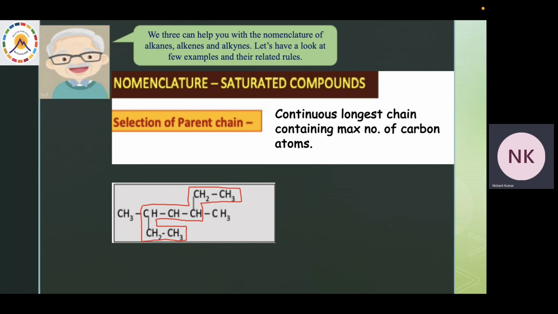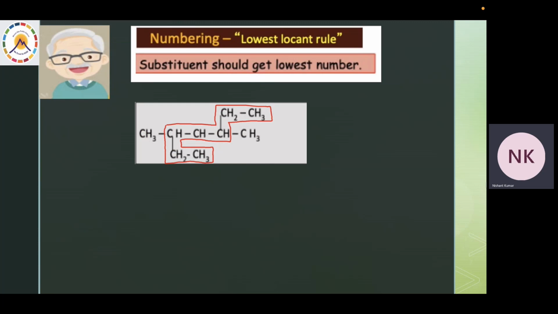But before we write the name, let's look at another rule, the lowest locant rule. It says that the substituent should get the lowest number. However, if you see this compound, whether you do the numbering from the lower right hand corner or the upper right hand corner, the two substituents, which are the methyl groups and are not part of the chain, would come at similar positions, the third and the fifth position. Therefore, in this given example, we can number it from either way. Now, on the third and fifth position we have methyl groups, so it becomes 3,5-dimethyl.